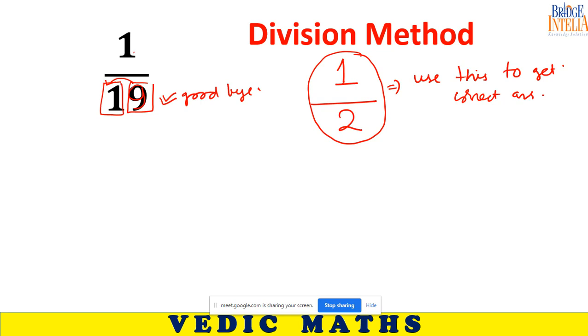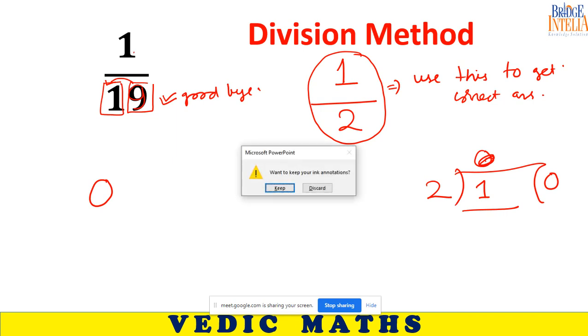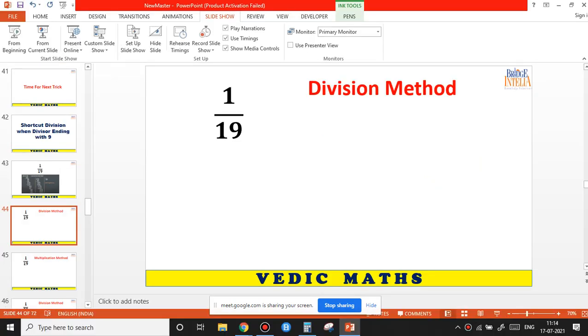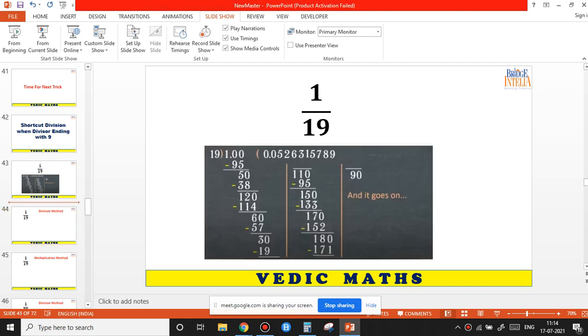You get quotient 0. If you divide 1 by 2 using the traditional method, you will get 0.5. You will get 0 as quotient and 1 as remainder. See, you are not understanding. Let me explain to you what I am trying to say. Then we will proceed further.